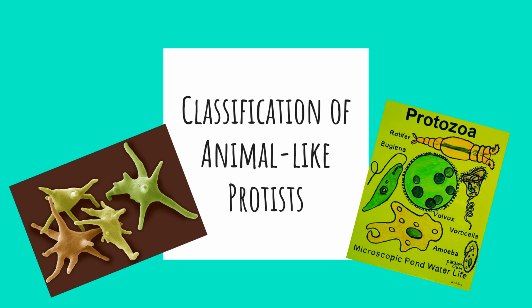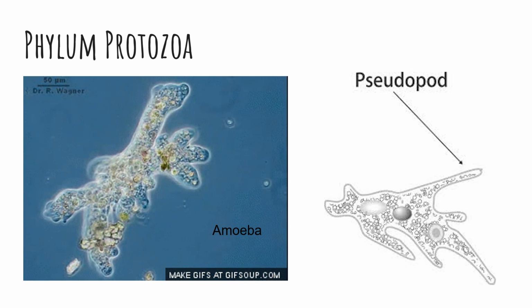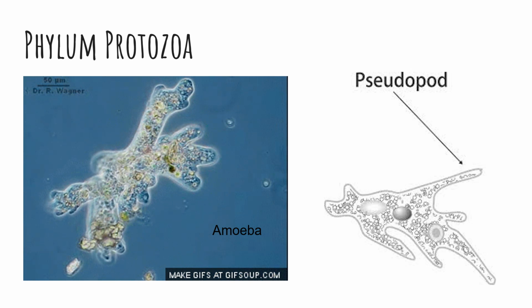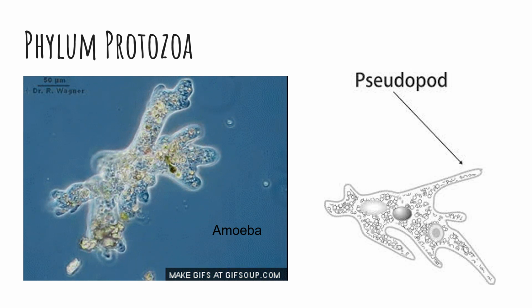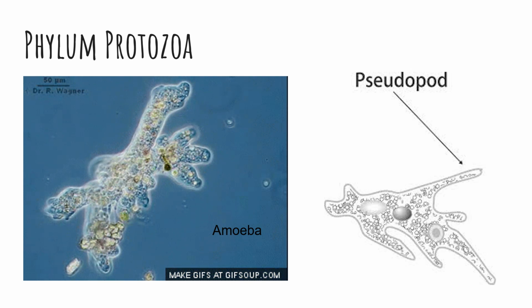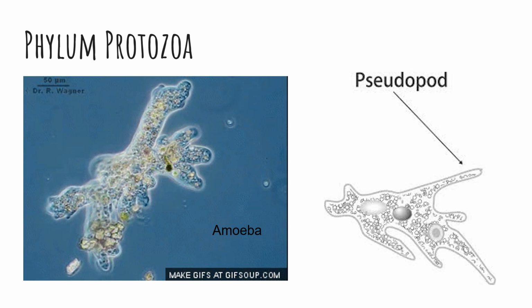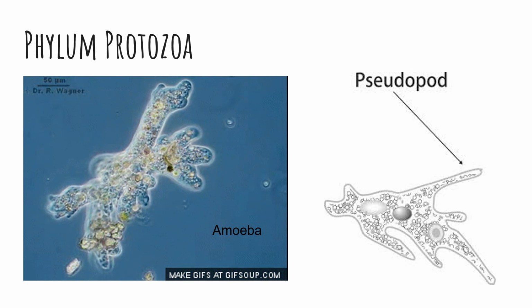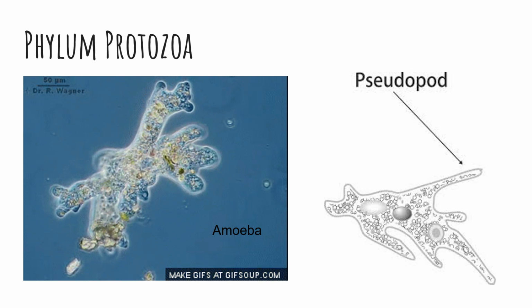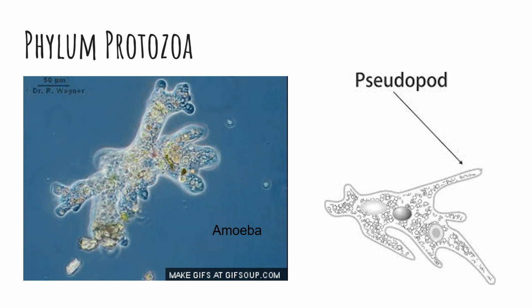Now let's look at some animal-like protists. Phylum Protozoa are unicellular protists that move about with a pseudopod. Pseudo means false, and pod means foot. So pseudopodia are false feet. These pictures show how the cytoplasm streams in this amoeba. These are the pseudopodia. Protozoans eat bacteria and smaller protists.